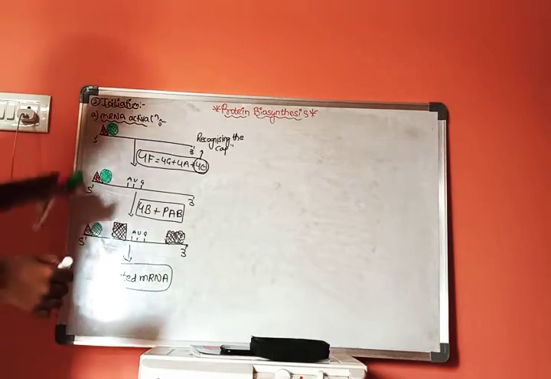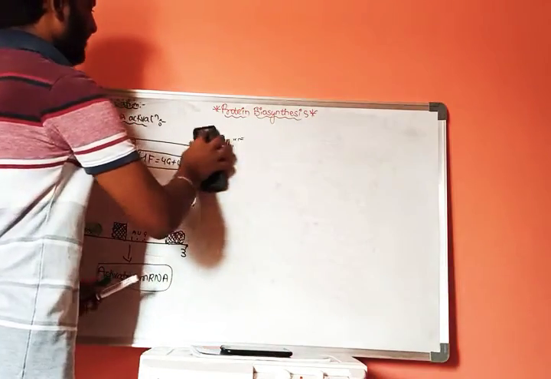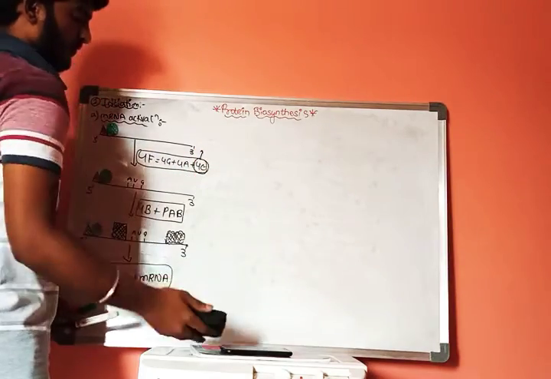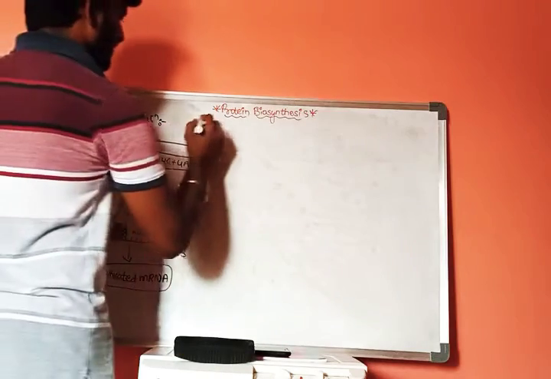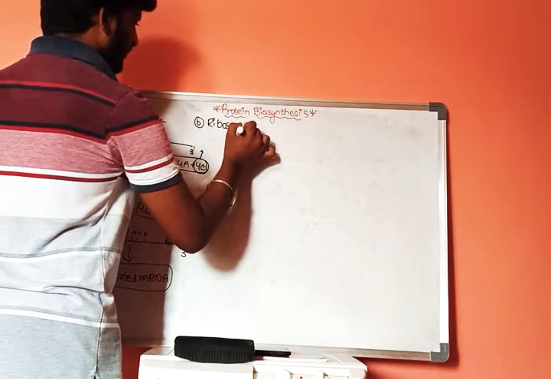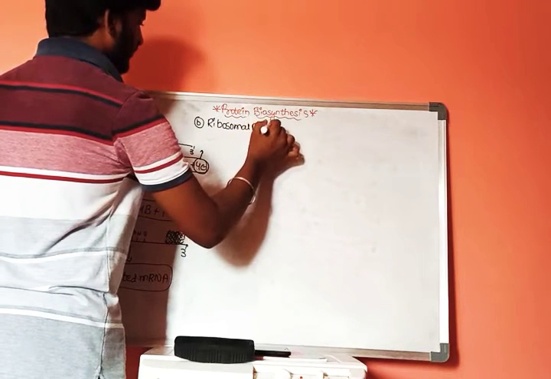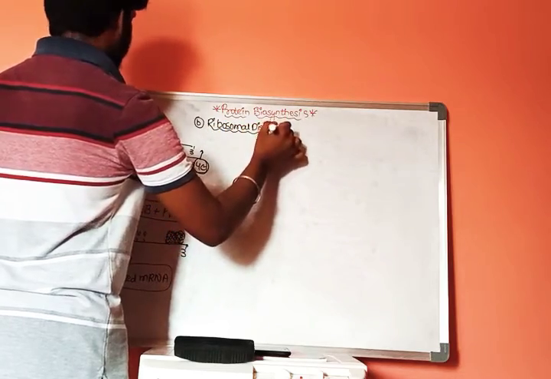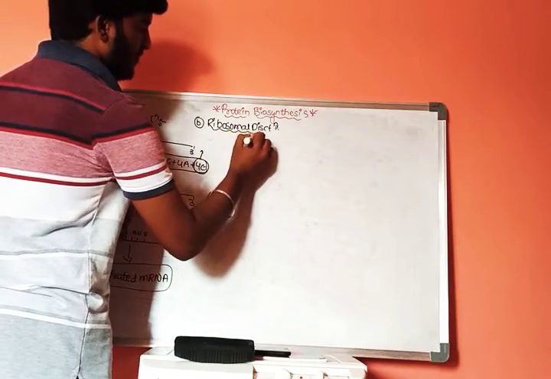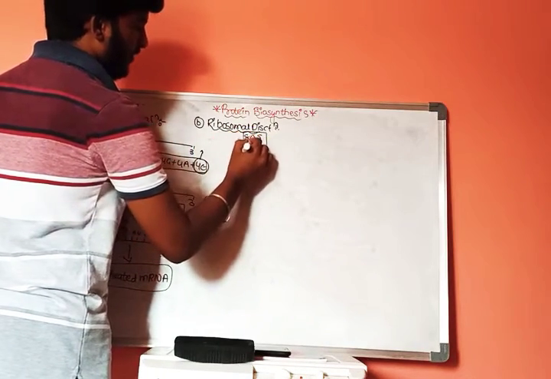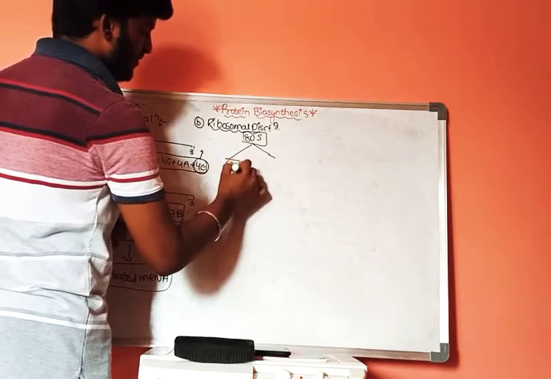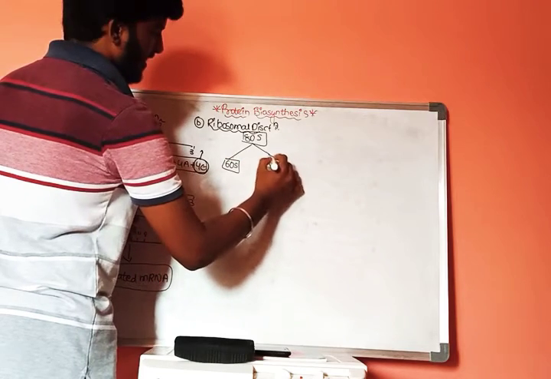This is the first step, that is activation of mRNA, and the second step in initiation is ribosomal dissociation. As we know, in eukaryotes 80S ribosomes are present. These 80S ribosomes will get cleaved into two types: one is 60S ribosomes and the other one is 40S ribosomes.